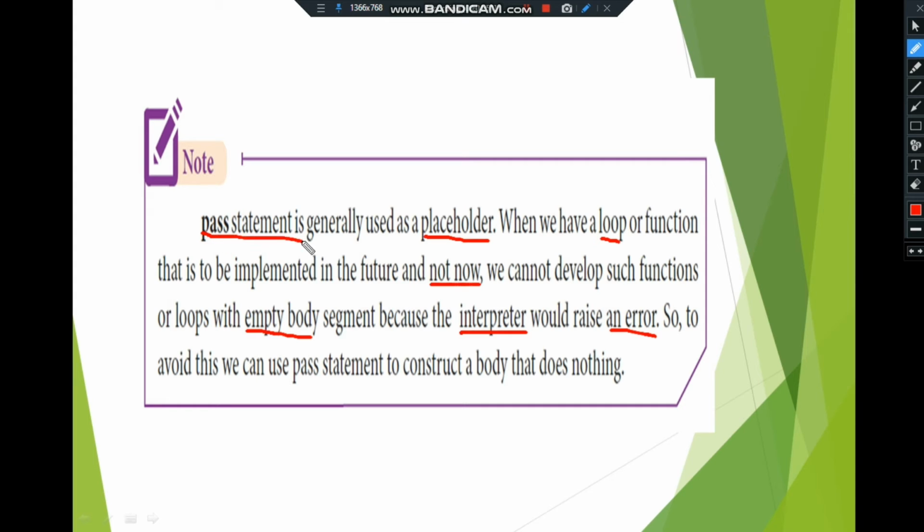The pass statement is just used as a placeholder. To avoid this, we can use the pass statement to construct a body that does nothing. For this purpose only we are using the pass statement. Now you can see the example program for this pass statement for better understanding. So see the example.